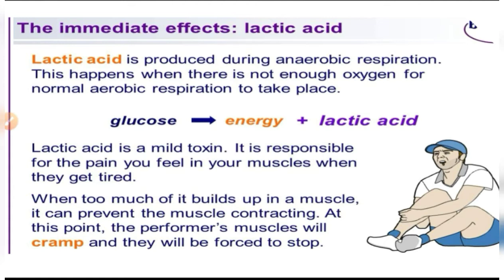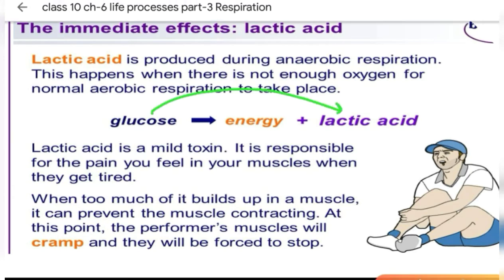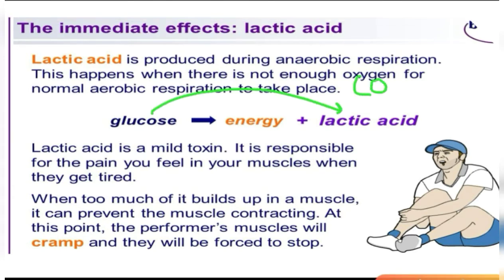Because the amount of oxygen required by the muscle cells to produce energy is not being supplied to them. That is why, in the insufficient presence of oxygen, the glucose has formed lactic acid instead of carbon dioxide and water. So because of this lactic acid, we feel pain in our muscles.